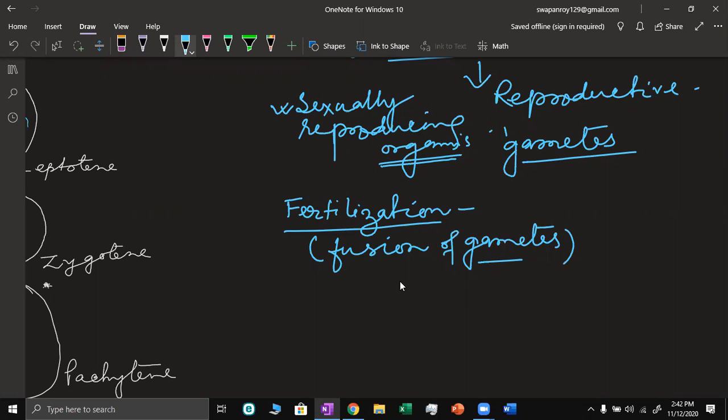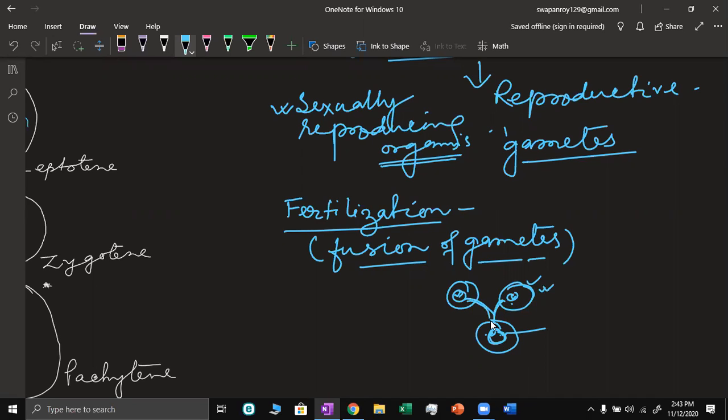Gametes are special cells, and two cells combine with everything, means their cytoplasm mixes together, and whatever chromosomes are there, these chromosomes also unite.